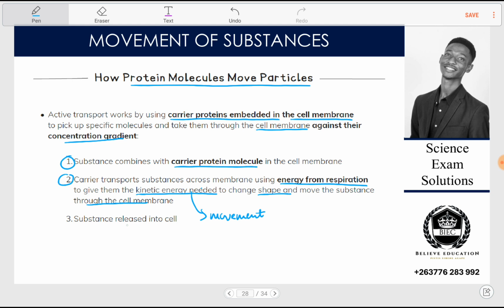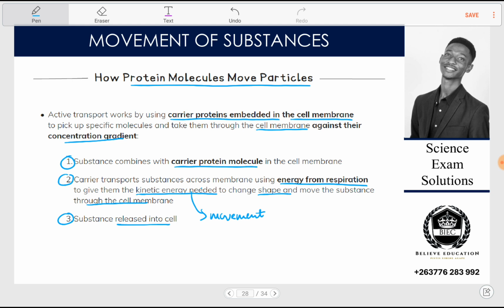And then the substance is released into the cell, which is the third part. So that's how basically the protein molecule moves the particle. So probably while you're in an exam, and it asks you to describe how protein molecules move substances, or how protein molecules facilitate active transport. So how they facilitate is that number one, the substance gets to be attached to the carrier protein, and then the carrier protein uses energy from respiration to give kinetic energy to what?